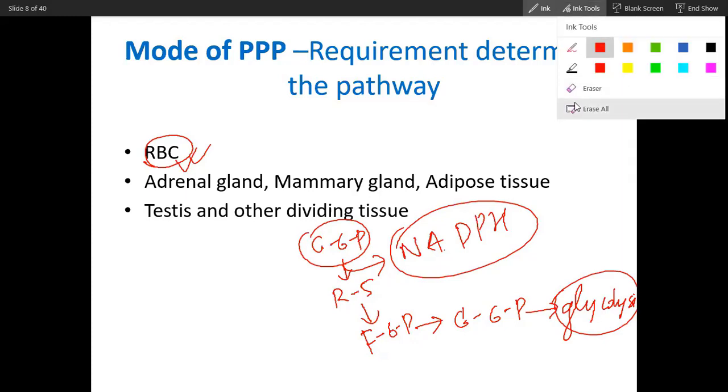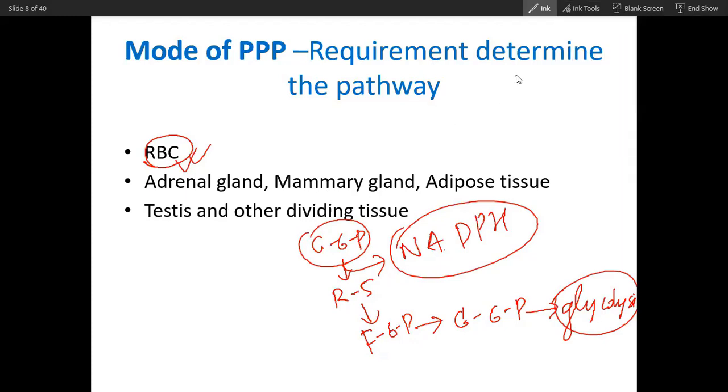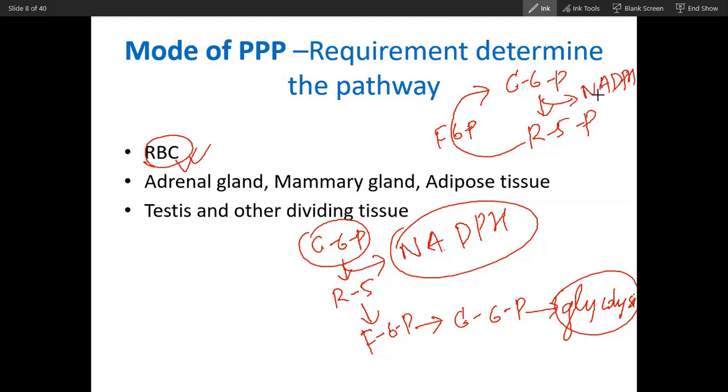But here in the adrenal gland, glucose 6-phosphate will convert into ribose 5-phosphate, and this ribose 5-phosphate can again convert, through fructose 6-phosphate, into glucose 6-phosphate. There will be production of NADPH. So this cycle goes on, and this cell can utilize energy from fatty acids, so no problem with that.